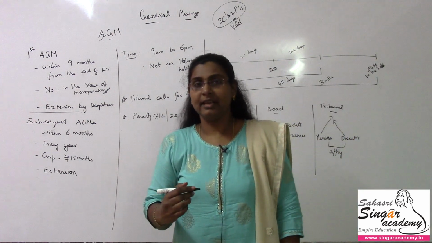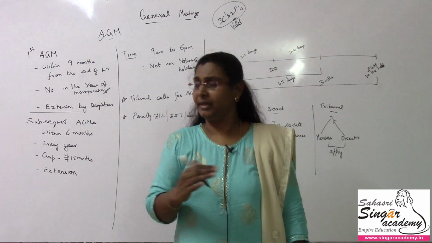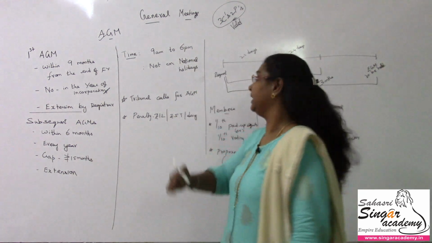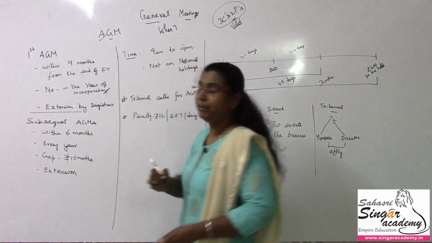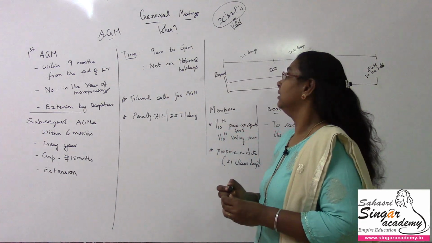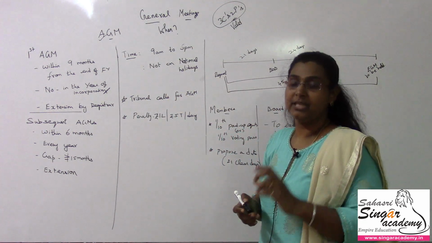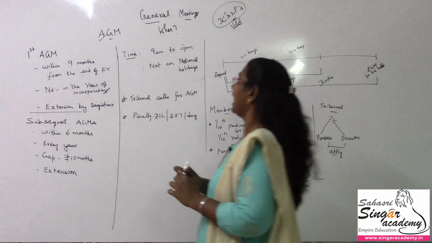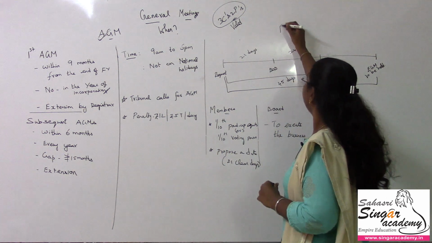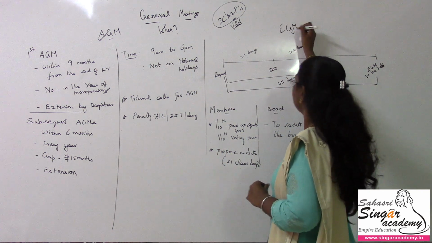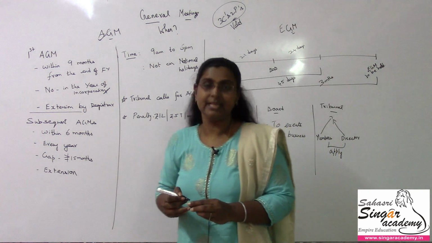We were discussing where to hold the meeting and how to hold the meeting, and we saw those. Now, when to hold the meeting? Yes, I am here with the question of when to hold the meeting. When will this meeting happen? In a general meeting we'll be discussing 2 types of meeting. One is the annual general meeting and one is the extraordinary general meeting, EGM. We are going to discuss both.